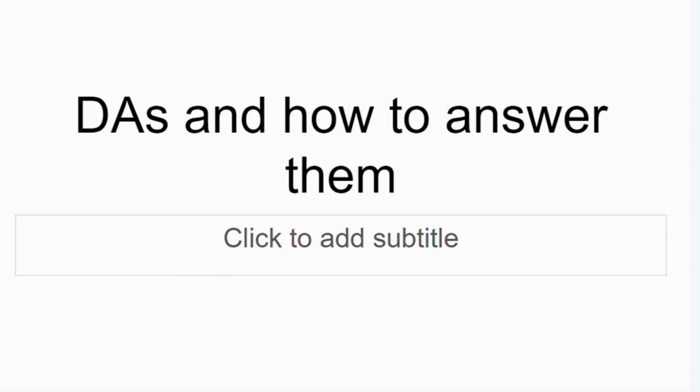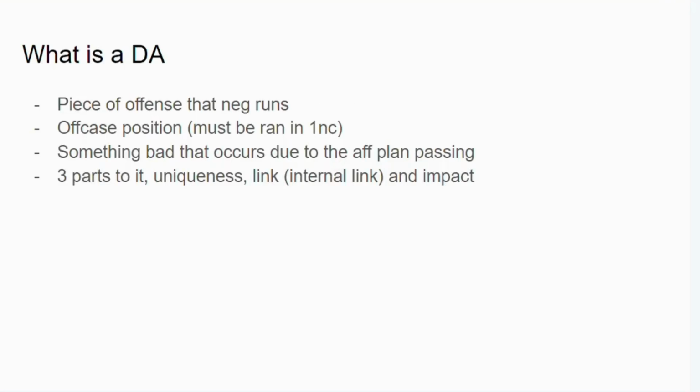So today we're going to cover disadvantages, or DAs, and how to answer them when you're affirmative. Okay, so first off, what is a DA? It's a piece of offense that the negative team runs. It's an off-case position, meaning it must be run in the 1NC.